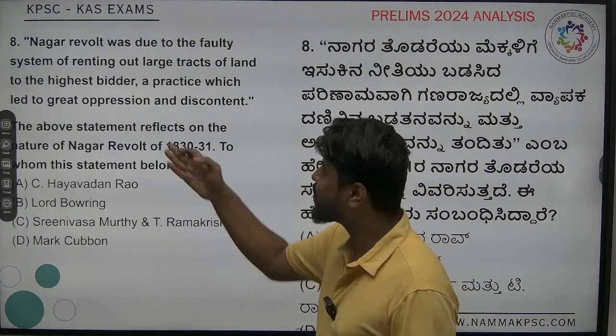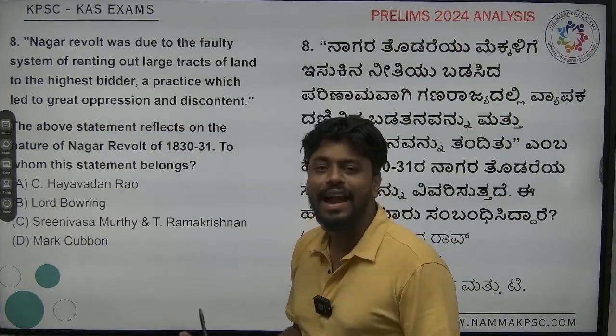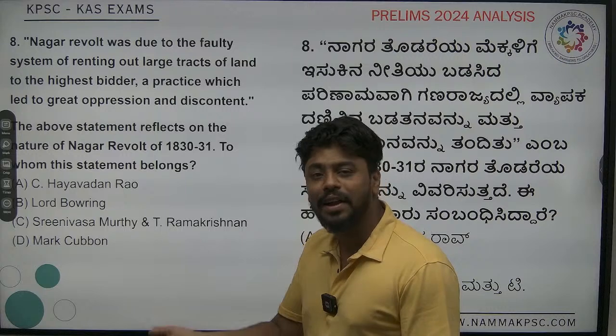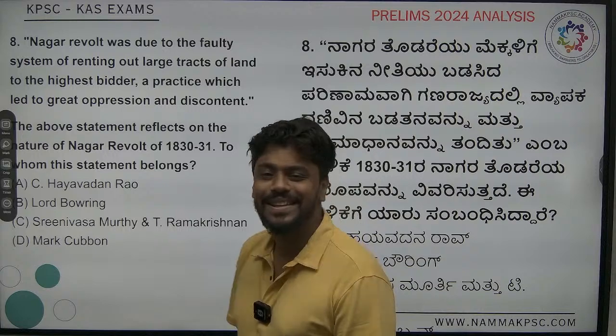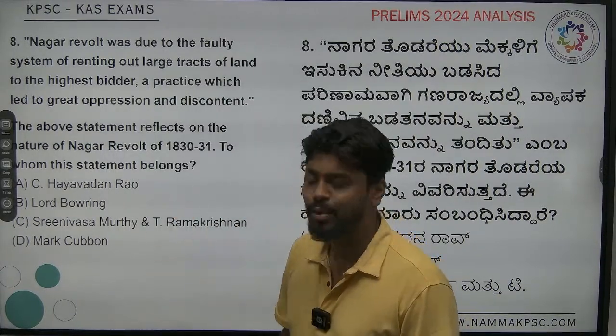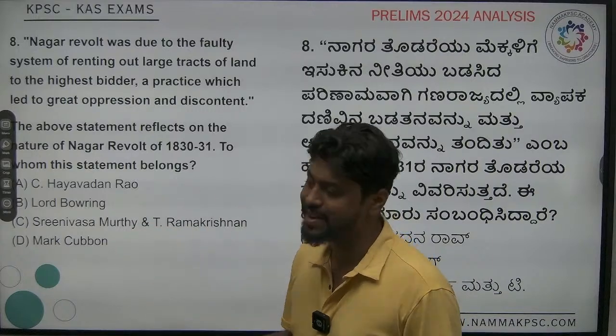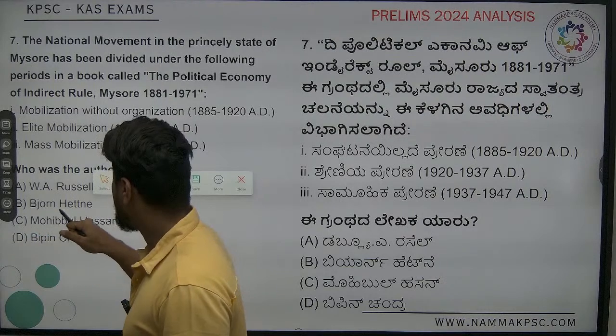But who would have thought that you actually have a statement like this, that you have to learn by heart, and who said that particular statement? It's a little far-fetched, right? But anyways, KPSC being KPSC, let's look at the answer. It is C, Srinivas Murthy and T. Ramakrishna. So answer is C.